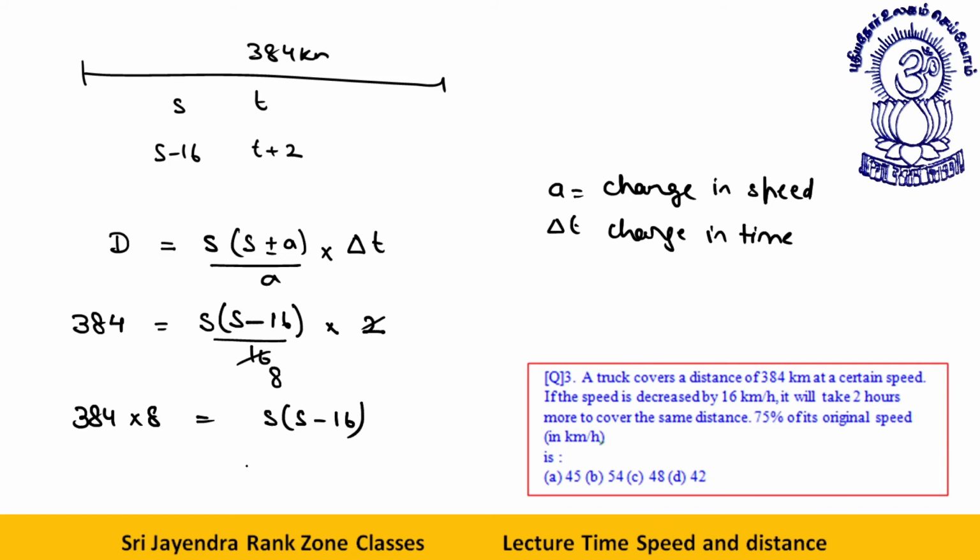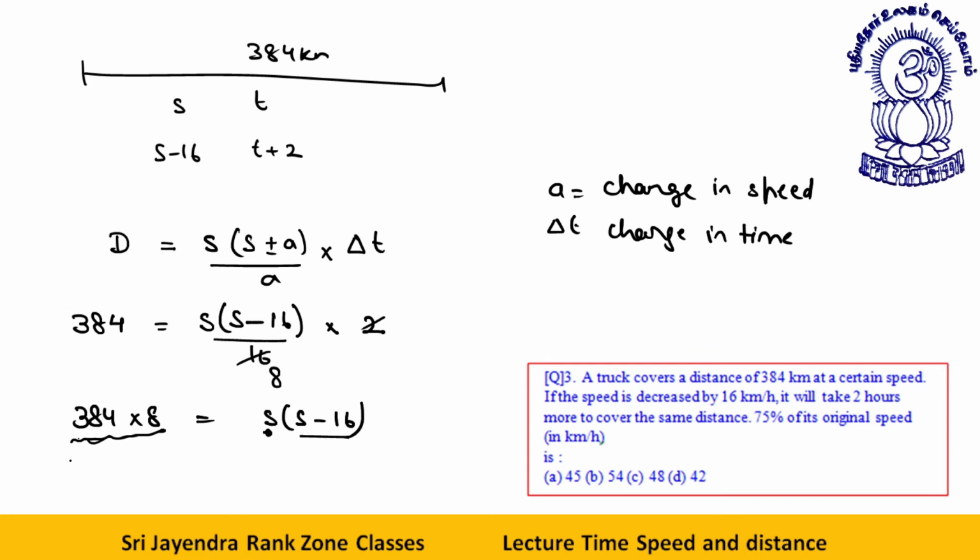Okay, dear students, now the best method is, see, these values are a little bit complex. I know this is a number S. This S must be a multiple of at least any of these. Let's try from the option. We need to find 75% of original speed. This is a difference of S minus 16. These are the two numbers which have a difference of 16.